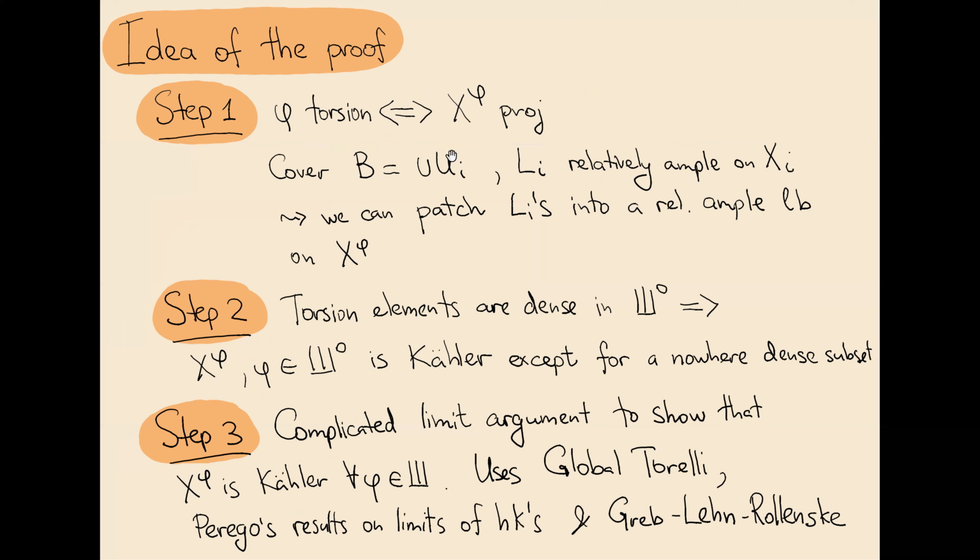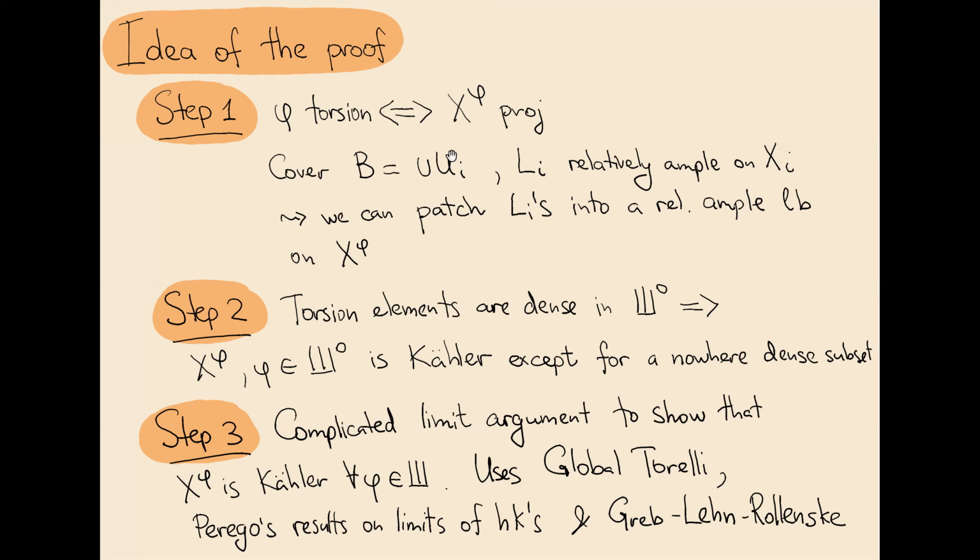And finally, in the remaining few minutes, I'll just give you an overview of the proof. The proof is very long, so obviously I'm not going to be able to explain everything, but I'll explain the main steps. The proof starts with the statement about projectivity. So assuming that X is projective, we want to prove that phi is torsion if and only if X phi is projective.